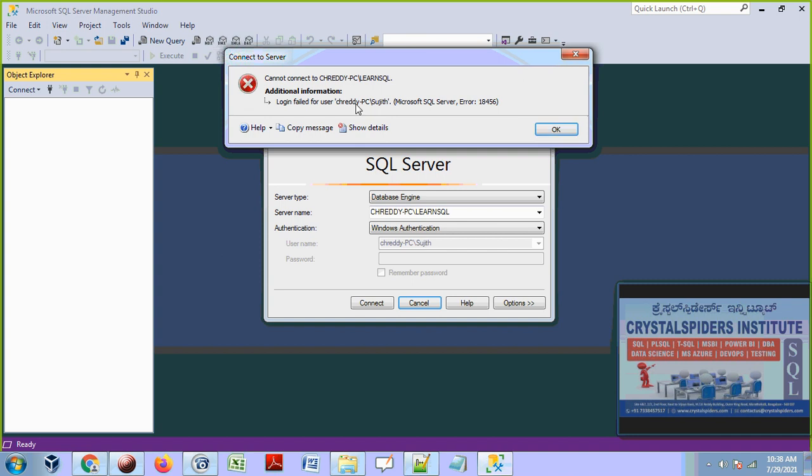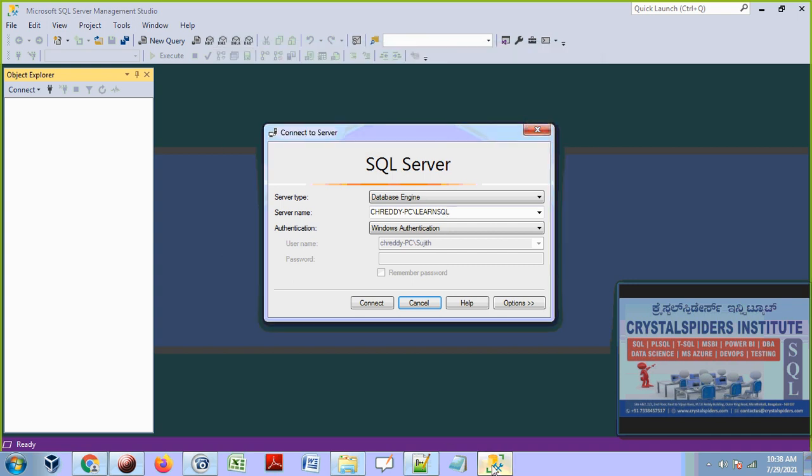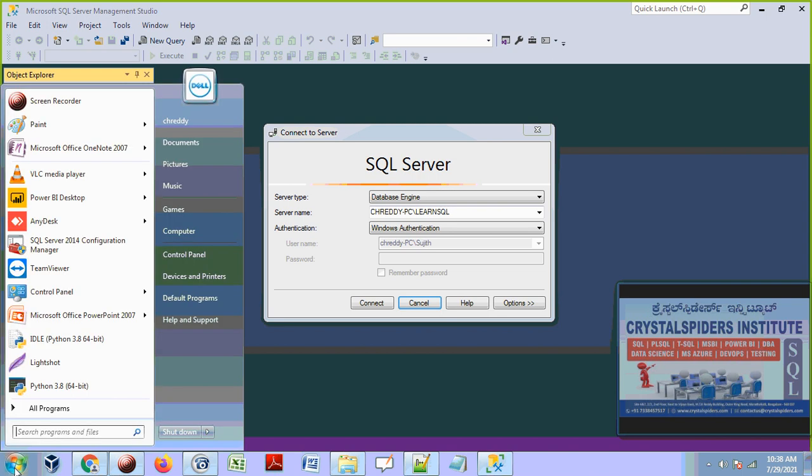What we need to do is add this user, Sujit, inside this SQL Server under the logins. So how do you add it? Who will add it? The database administrator will add it. Then who is the database administrator here? CH Reddy is the database administrator. Now what is CH Reddy going to do? He will open the SSMS component under CH Reddy credentials.